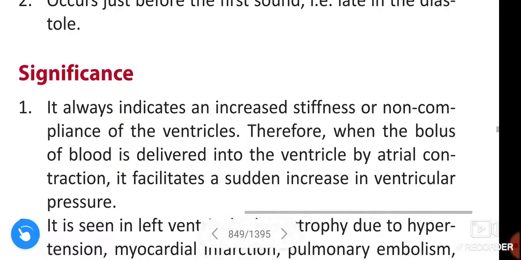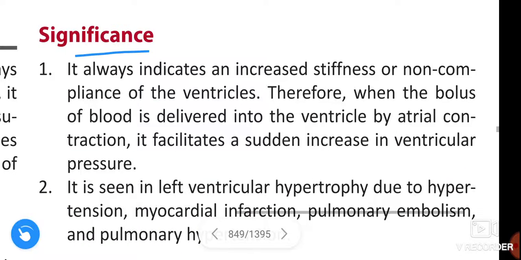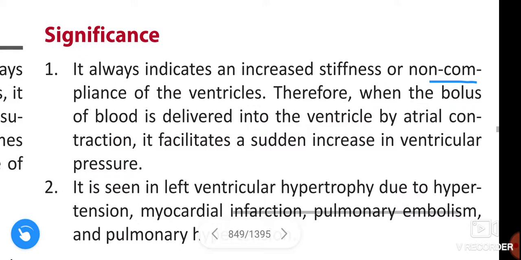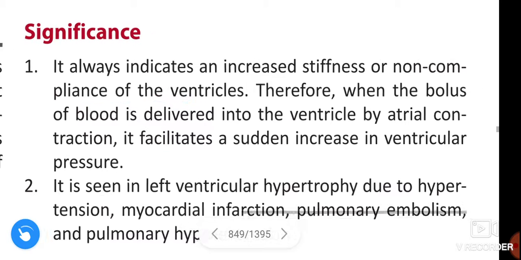Next, coming to the significance, it always indicates increased stiffness or non-compliance of the ventricles.